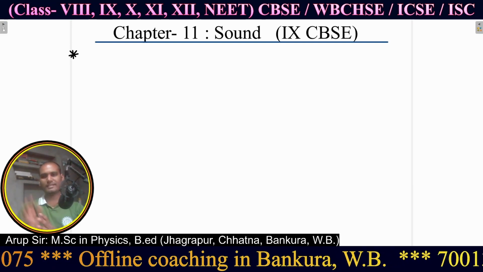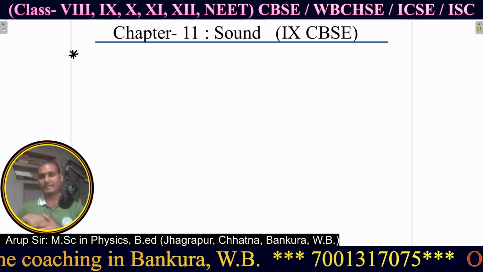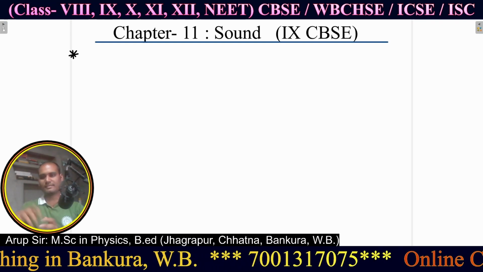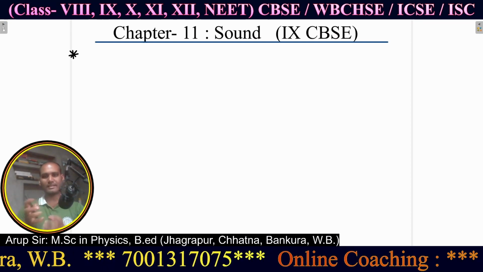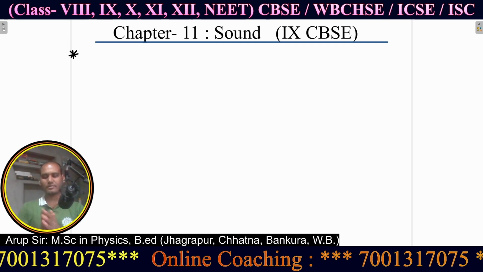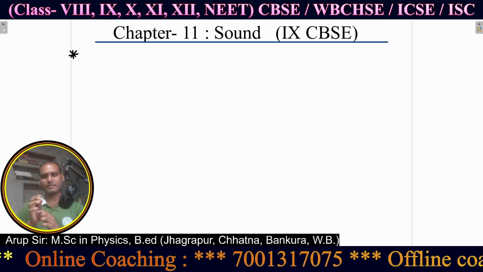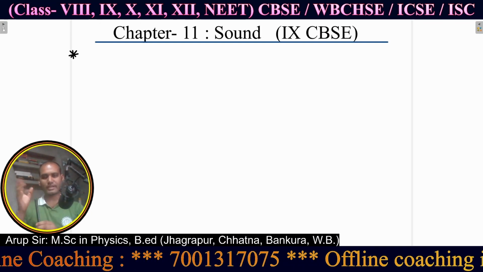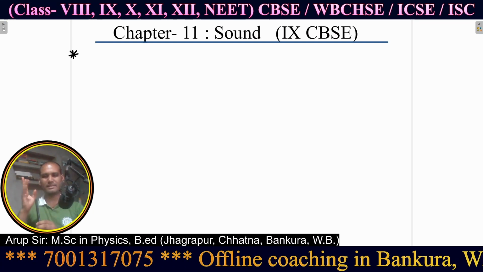We know that our surroundings are filled with air, right? Somewhere there is water, somewhere there is a solid medium like iron, like sand, these kinds of materials are also present. So sound can travel through all kinds of mediums, maybe solid, maybe gas, maybe liquid.